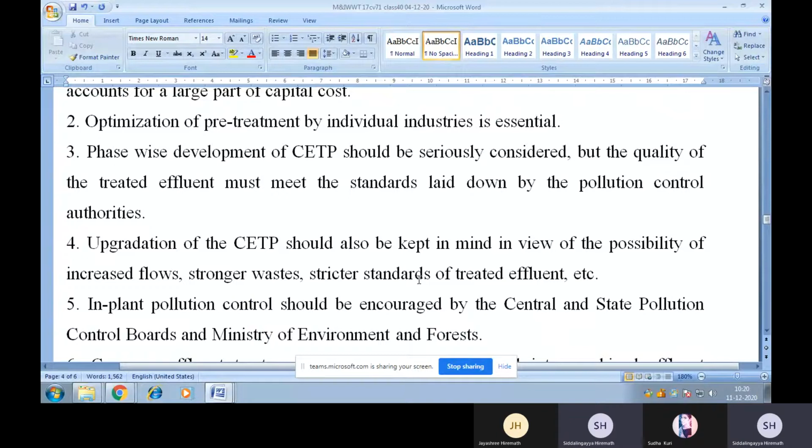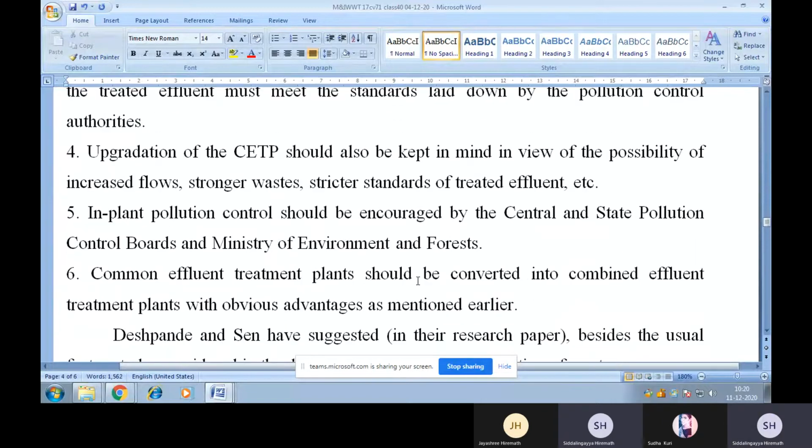Fourth, upgradation of the CETP should also be kept in mind in view of the possibility of increased flows, stronger waste, stricter standards of treated effluents, etc. Fifth, in-plant pollution control should be encouraged by the central and state pollution control boards and the Ministry of Environment and Forest. Sixth, common effluent treatment plants should be converted into combined effluent treatment plants with the obvious advantages mentioned earlier.